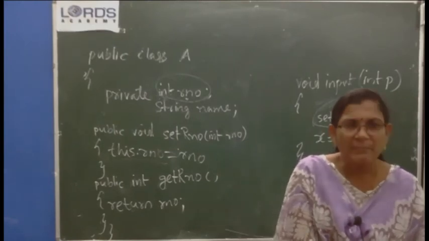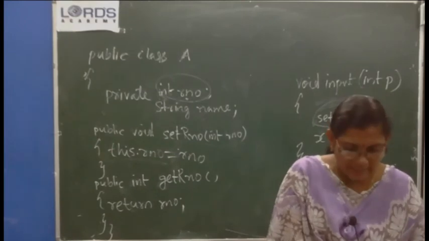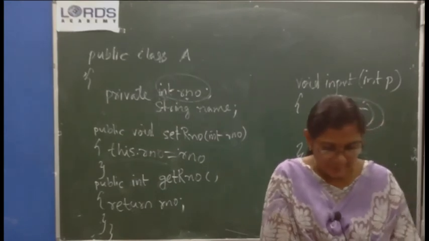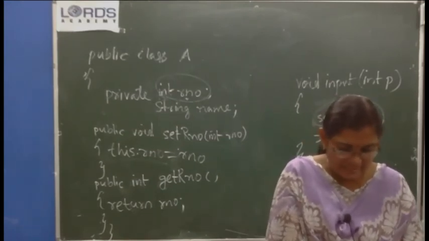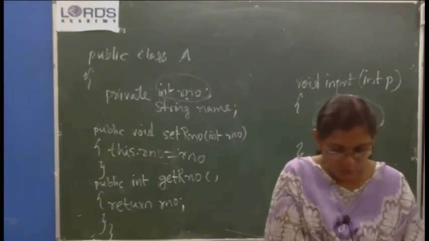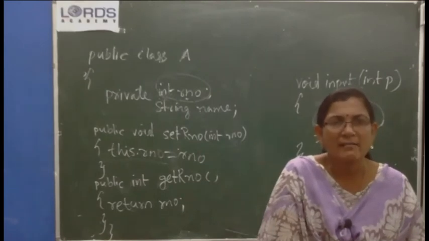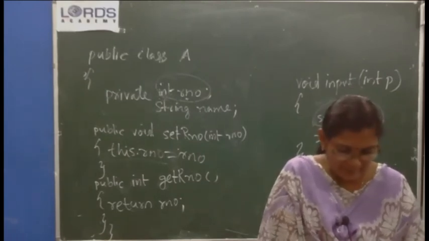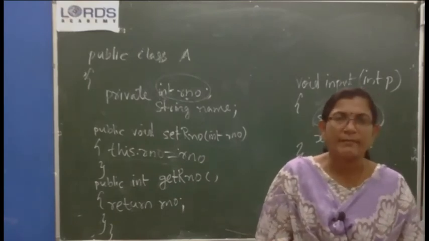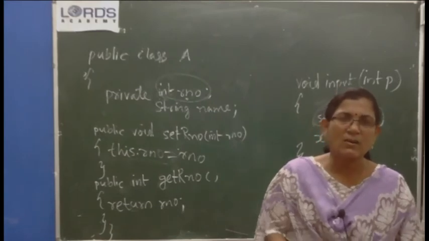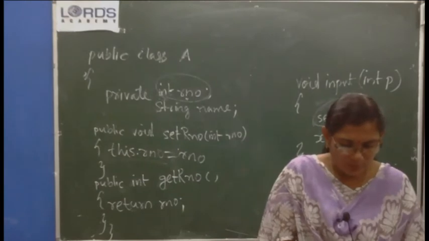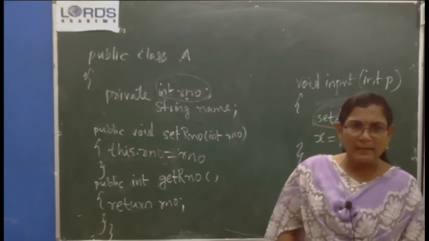The private variable A into A is calculated. The variable A can be accessed anywhere in the same class ABC. So the private method square can directly refer to A, and A into A is calculated. The calculated result is returned to the place T equal to square. Okay. So in T, A into A is calculated and stored. Return T. Whoever calls the get A method will get the square of A. Wherever we call the get A method, in that place the square of A will be returned.